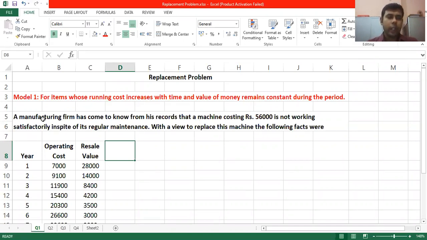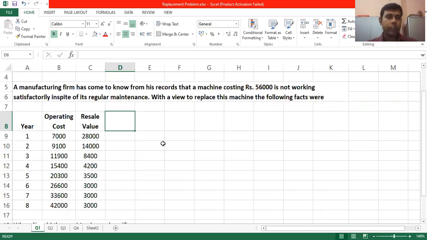So the problem says a manufacturing firm has come to know from its records that a machine costing rupees 56,000 is not working satisfactorily in spite of its regular maintenance. With a view to replace this machine, the following facts were collected. We have been given three different pieces of information. Year, which is 1, 2, 3, 4, 5, 6, 7, and 8.